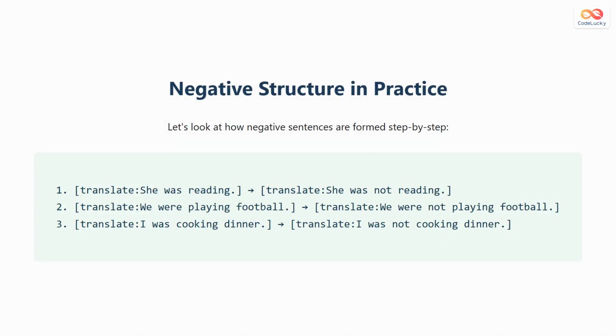Let's see how negative sentences are made step by step. She was reading changes to she was not reading. We were playing football changes to we were not playing football. I was cooking dinner changes to I was not cooking dinner. Just remember to insert the word not after was or were.